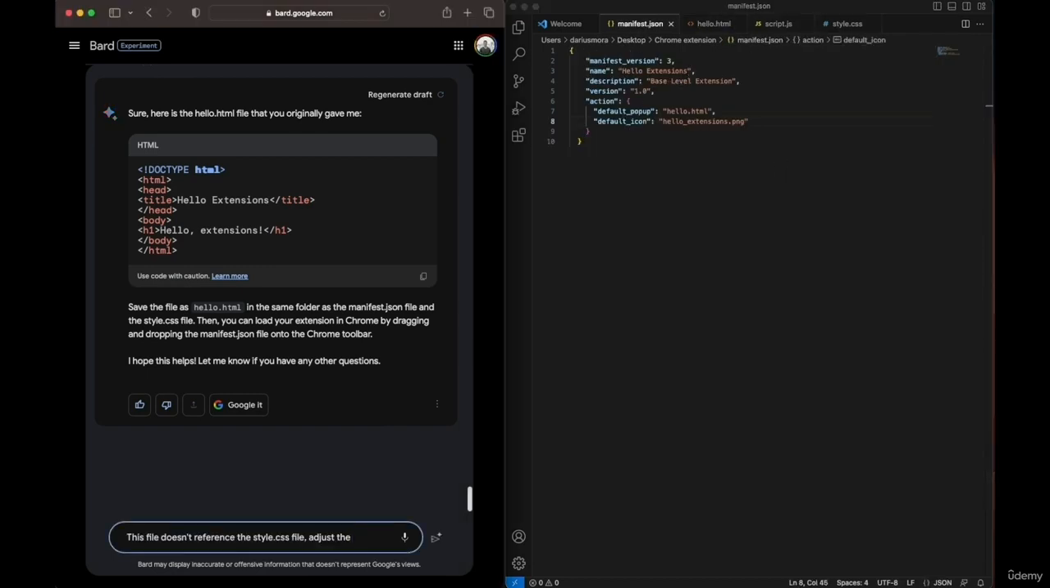style. So I'll say this file doesn't reference the style.css file. Fix the JSON code so that it references the style.css file that you gave me.